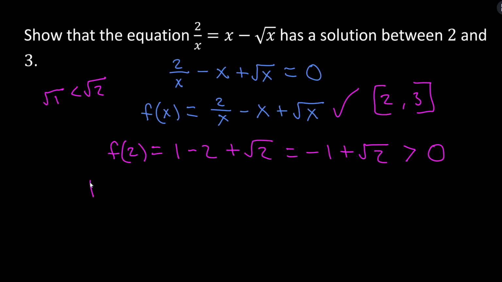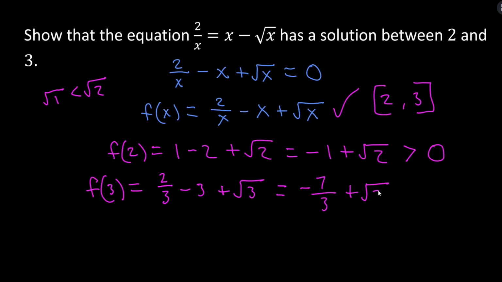So now what I can hopefully show is that f(3) is less than 0, and then I can use the IVT to conclude that the function has to pass through 0 sometime between 2 and 3, because the y values of the function change signs from positive to negative. All right, so what is f(3)? That is 2/3 minus 3 plus the square root of 3. All right, quick maths here with fractions. 2/3 minus 3. 3 is 9 over 3. 2 over 3 minus 9 over 3 is negative 7 over 3 plus the square root of 3.